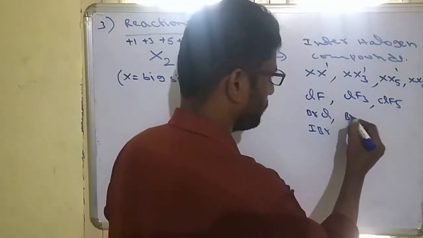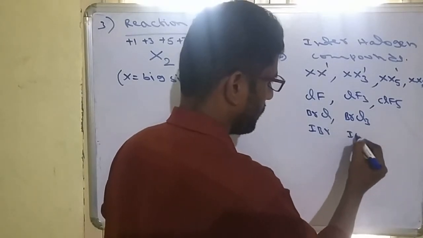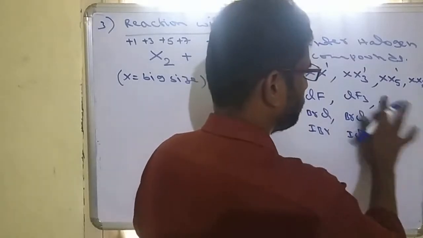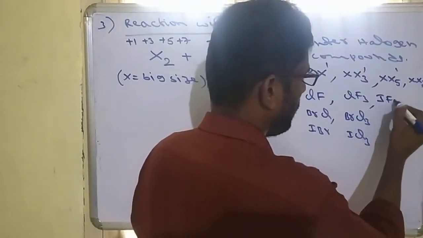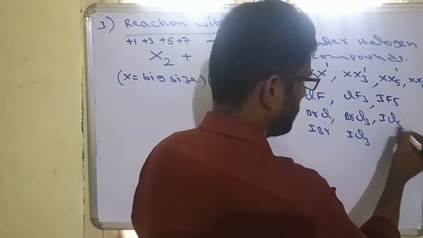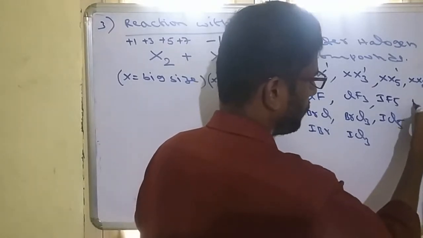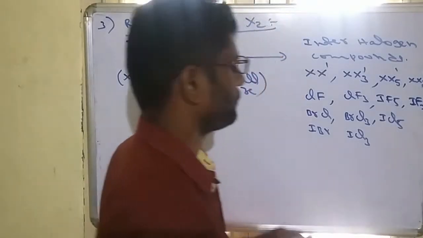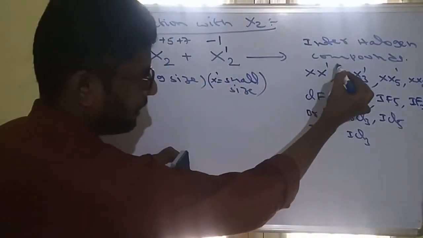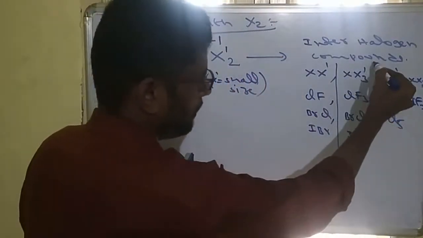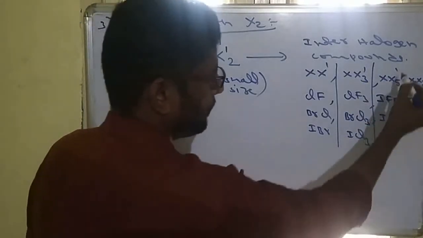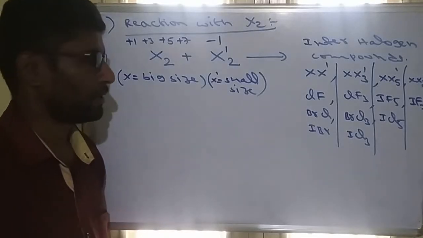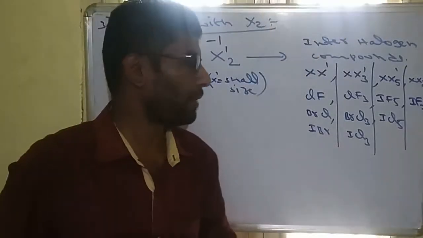BrF3, BrCl3, ICl3, IF5, ICl5, etc. In this, mostly IF7 is the stable compound. So these are XX dash type, these are XX3 dash type, these are XX5 dash type, and XX7 dash type. So remember the most important formulas.